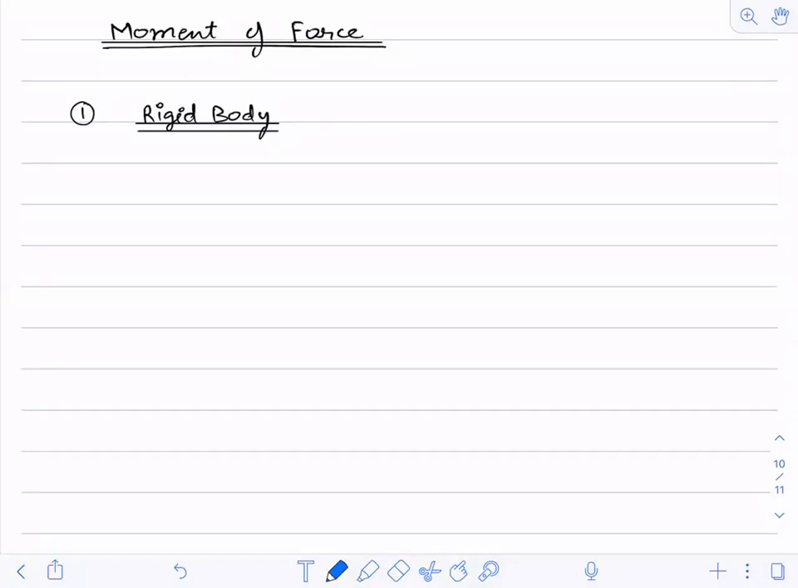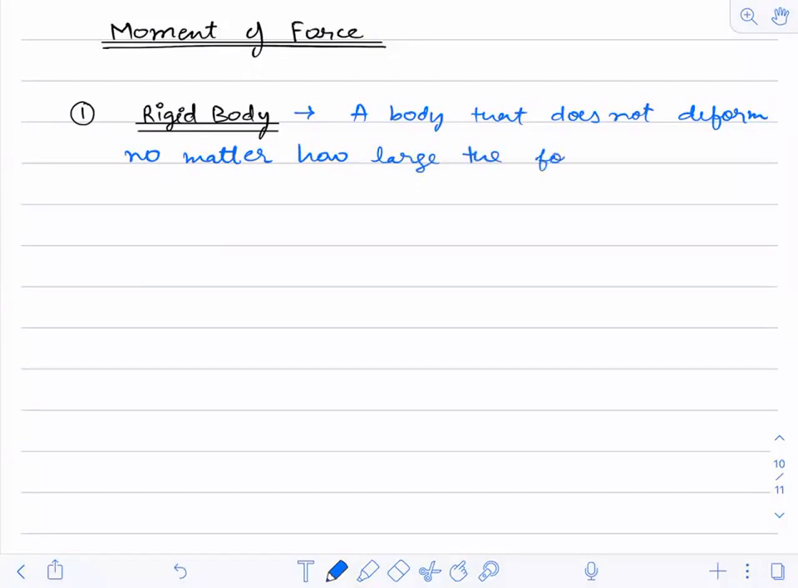So the definition that I can write is: a body that does not deform, no matter how large the force applied, such bodies will be called rigid bodies.